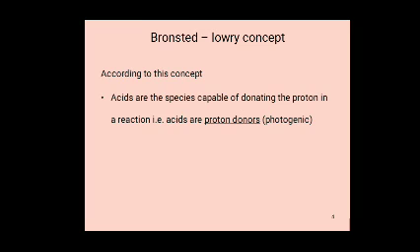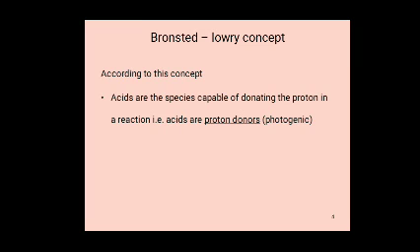A proton donor is called an acid, like HCl, H2SO4, HNO3, CH3COOH, H2O, H3PO4, H2C2O4. These all are Bronsted-Lowry acids.